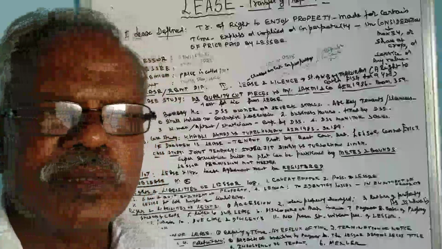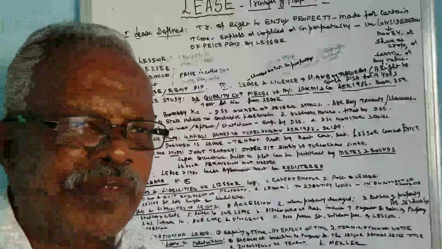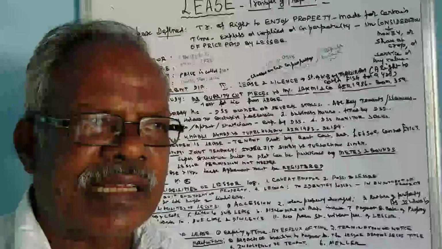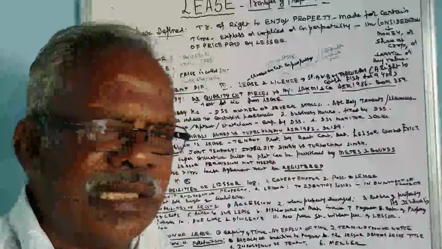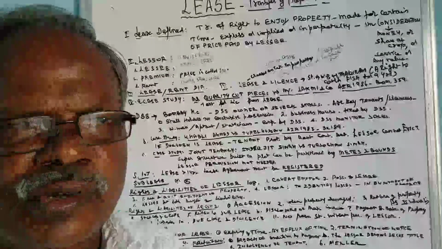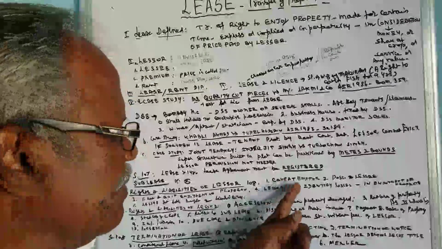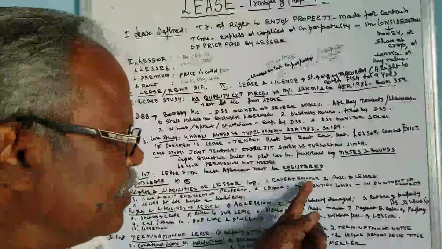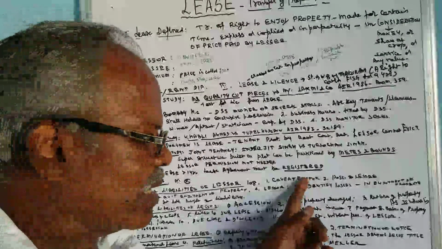Whenever you purchase a property, the buyer is to beware of all the things. The buyer cannot say at a later date that I don't know this, I do not know that. These things cannot be told. That is called the caveat emptor. The buyer shall beware of the things. So that is the caveat emptor.